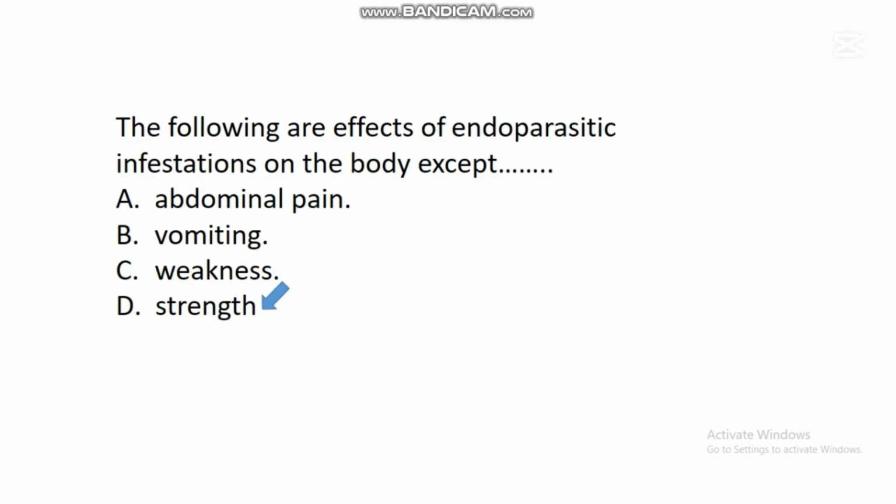Strength. So when parasites infect the body system, when the level of parasites in the body system is too high, there are many problems that they can cause to human beings. These problems include abdominal pain. Such an individual can vomit because there will be some problem of digestion. They can lead to weaknesses, etc.